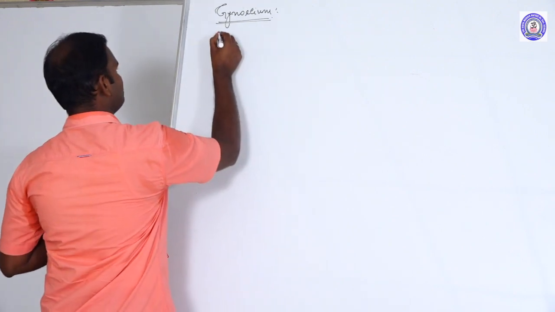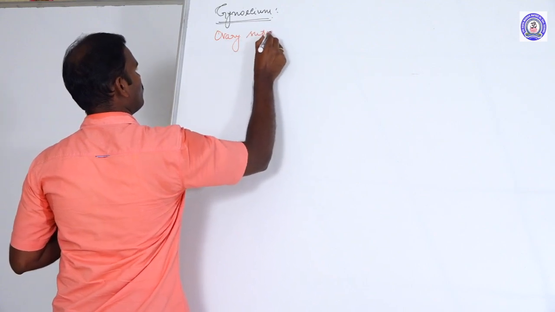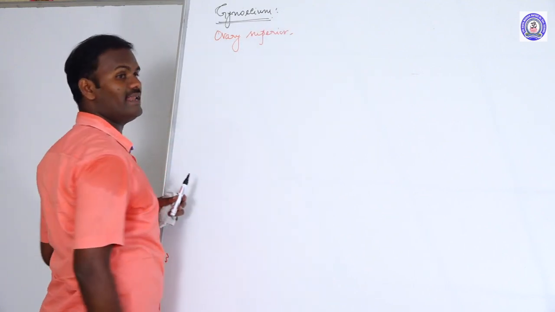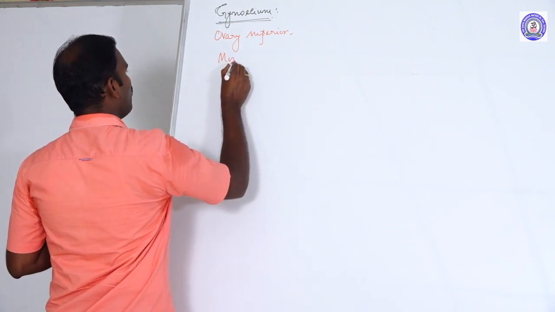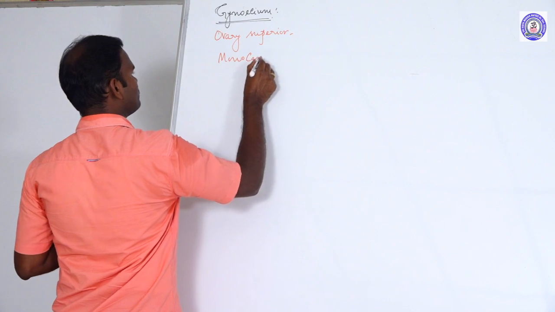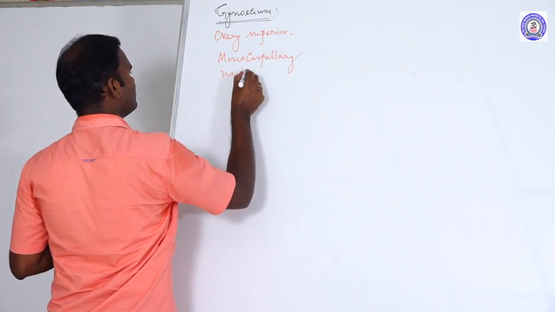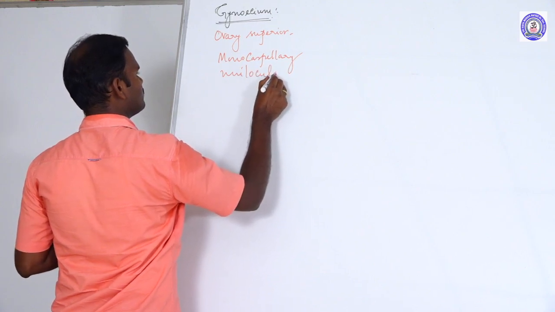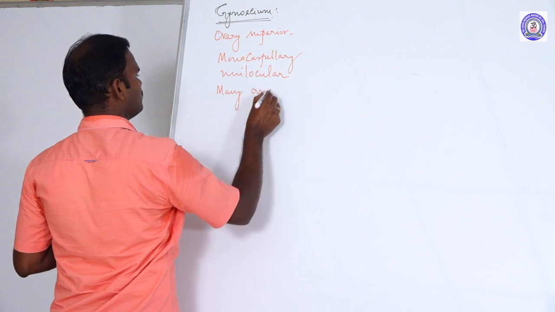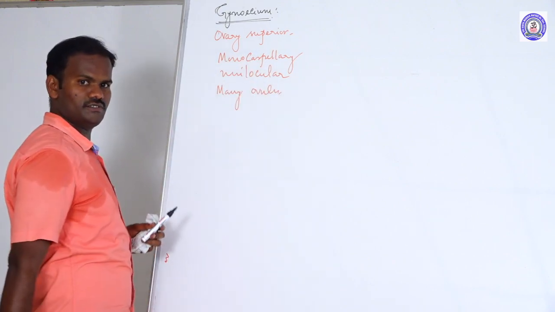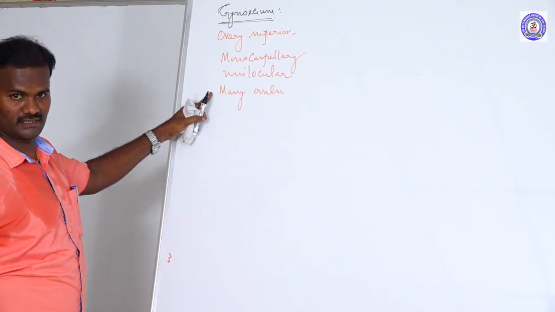Ovary superior. Superior ovary, so the flower is said to be hypogynous. Monocarpellary, unilocular, and many ovules are present in each locule. Monocarpellary, unilocular, many ovules are present.